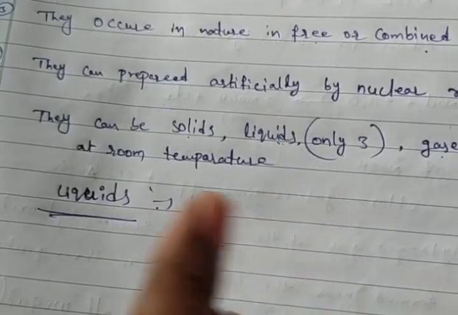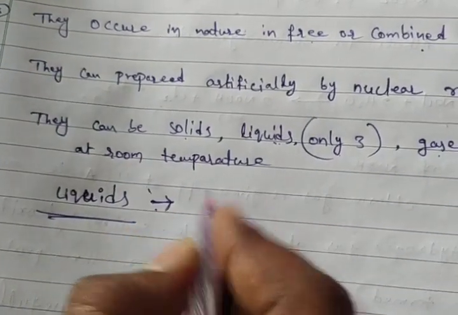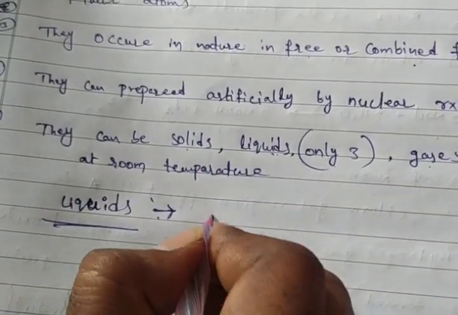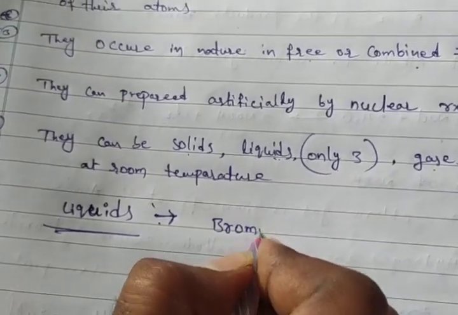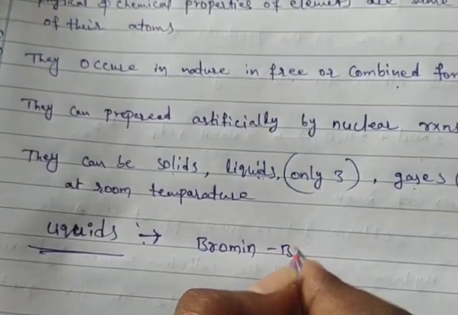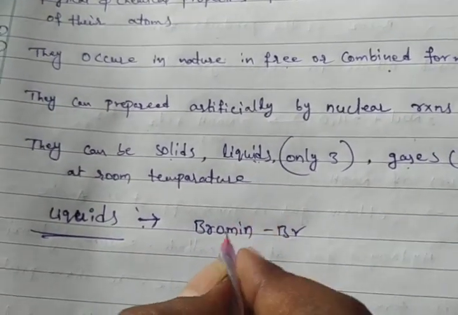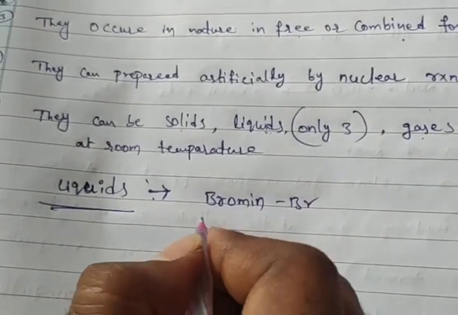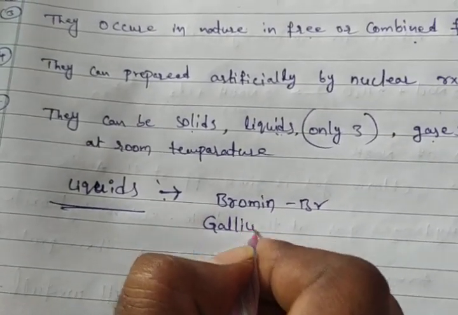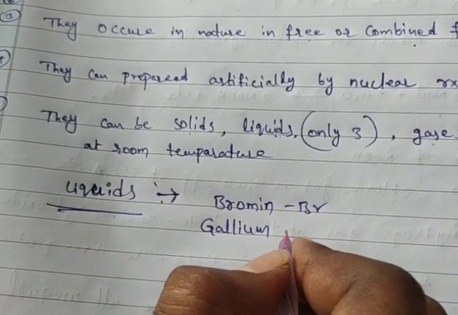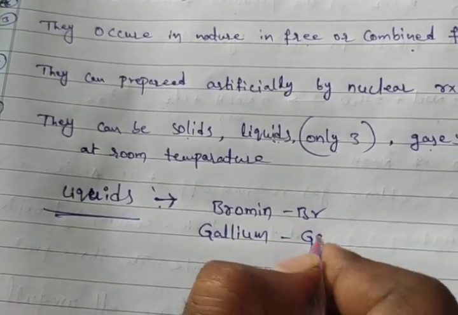One liquid at room temperature is bromine, symbol Br. Next, gallium, symbol Ga.